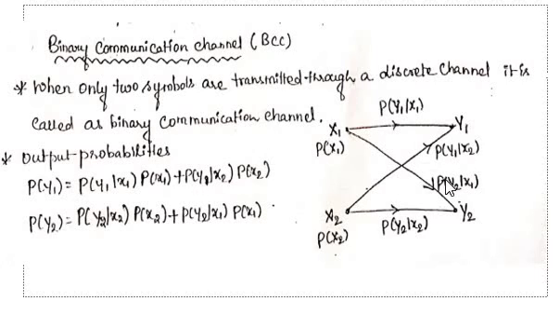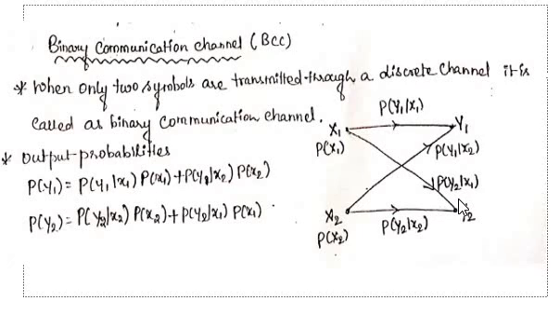That's what we can see here. What is the probability of y2? The probability of y2 is nothing but probability of x2 into probability of y2 given x2, plus this branch, probability of x1 into probability of y2 given x1.